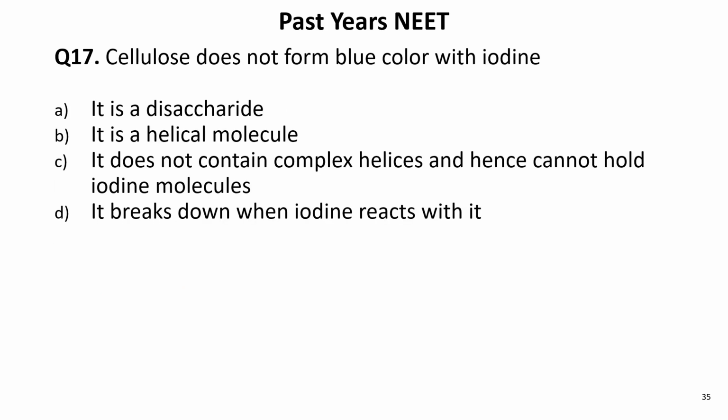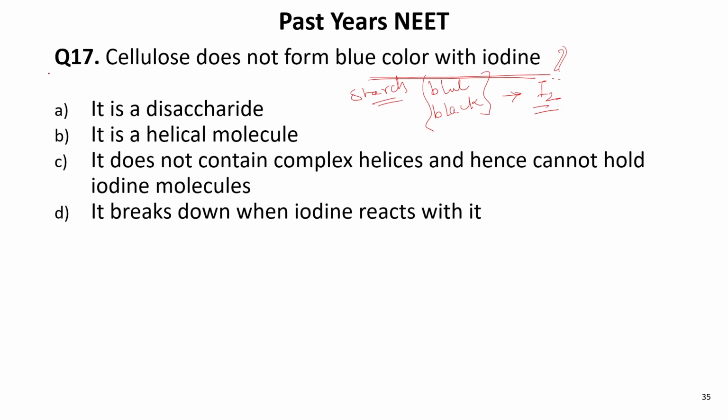Next question. Cellulose does not form blue color with iodine. Why? Starch forms blue-black color when treated with iodine, right?